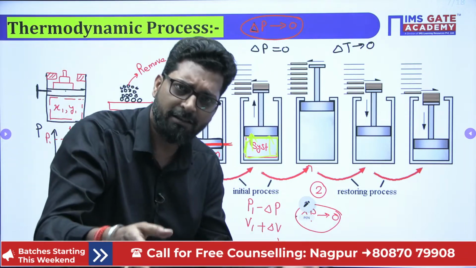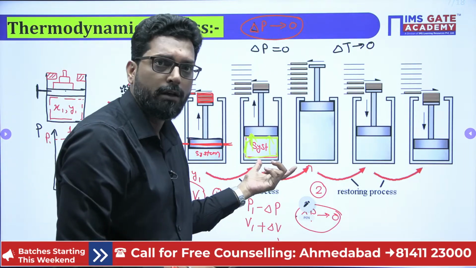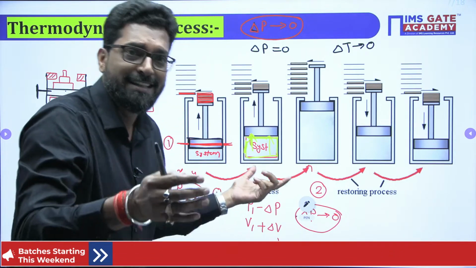If there is a resistance, there must be work.